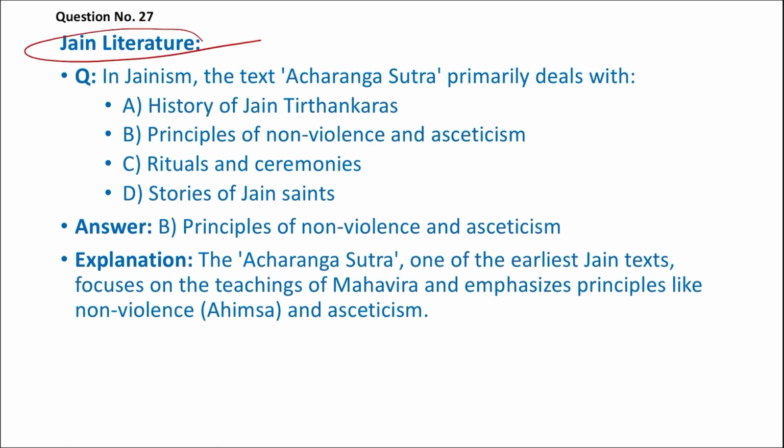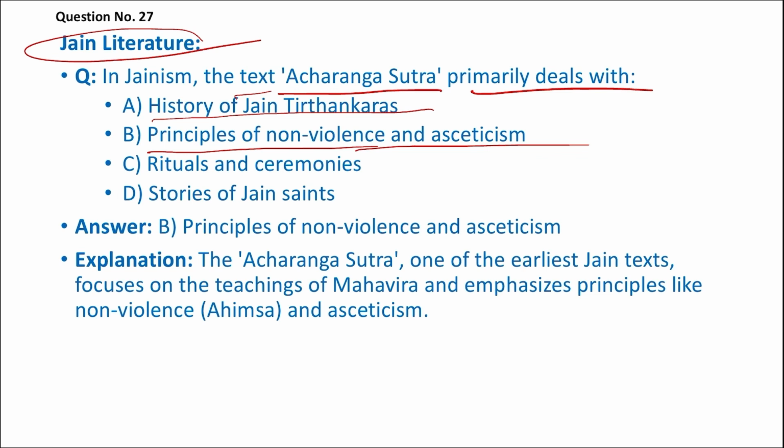The next literature is Jain literature. In Jain literature, the text Acharanga Sutra primarily deals with what? A, history of Jain Tirthankaras. B, principle of non-violence and asceticism. C, rituals and ceremonies. D, stories of Jain saints. The right answer is principle of non-violence and asceticism.